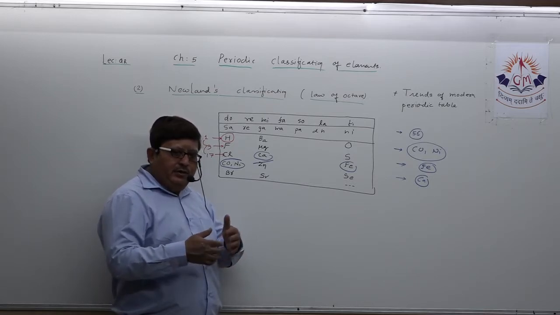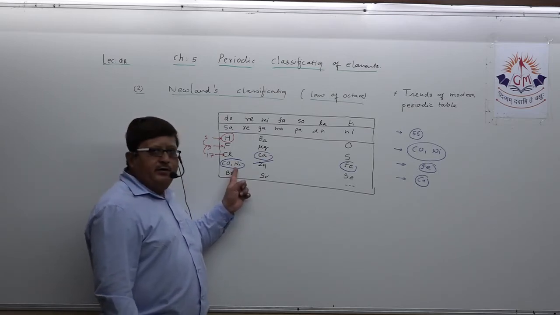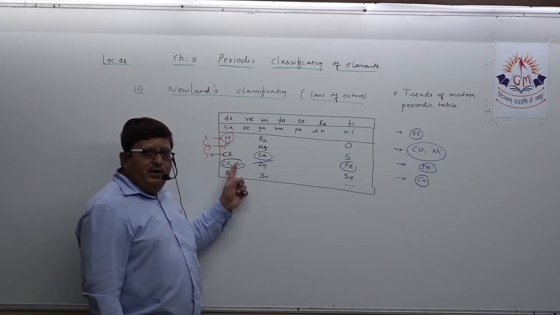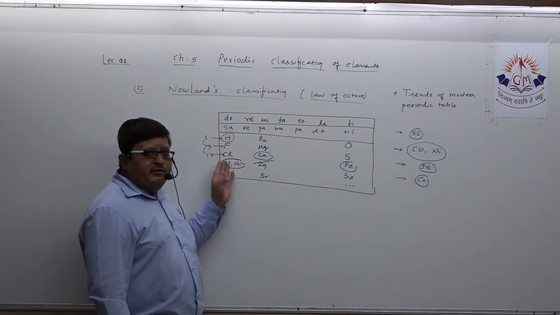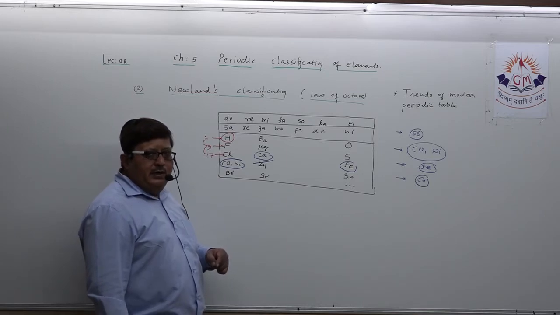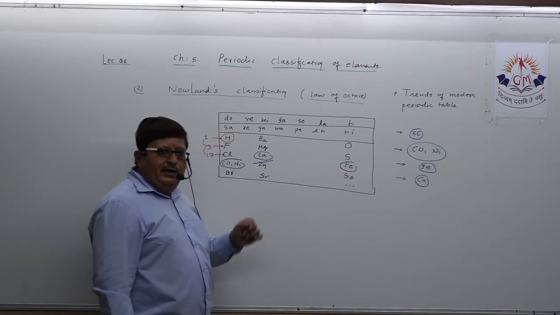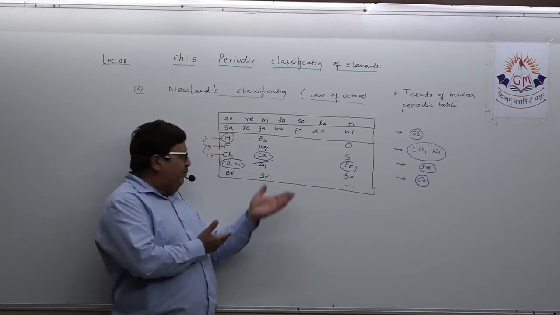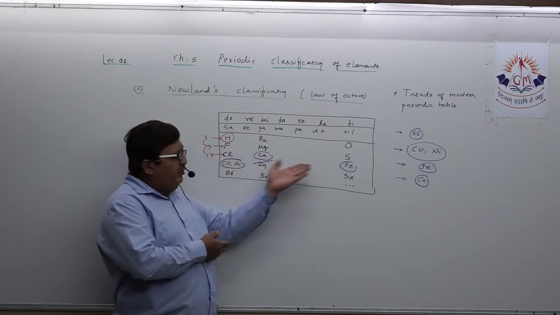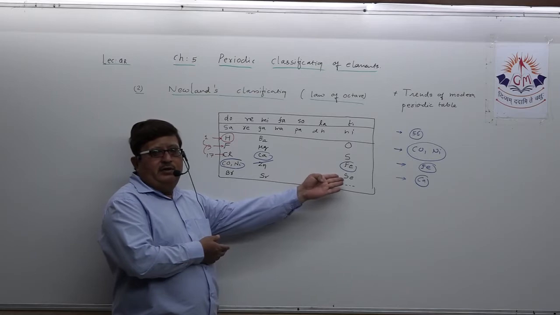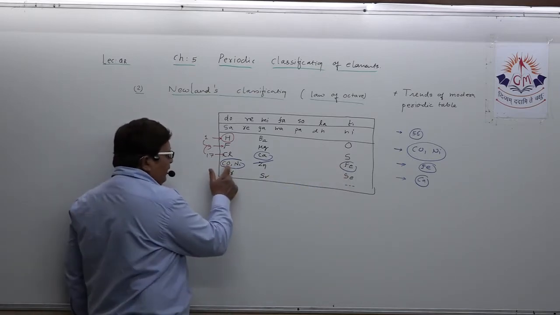He could not identify the same pattern in the rest of the elements. Third, he placed cobalt and nickel in the group of fluorine and chlorine, which have drastically different properties. That was his limitation. And fourth, iron has very similar chemical properties to cobalt and nickel, but it was kept quite away from cobalt and nickel in that seventh group. So these are the limitations. Just mark them out.